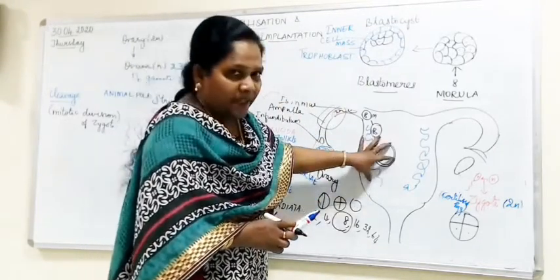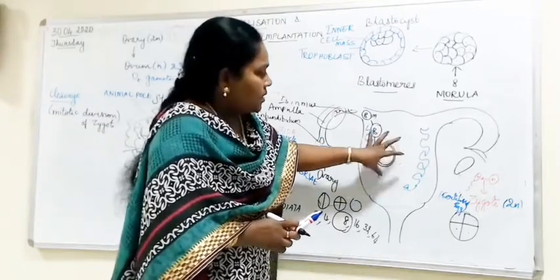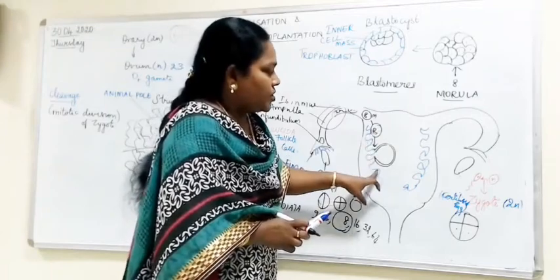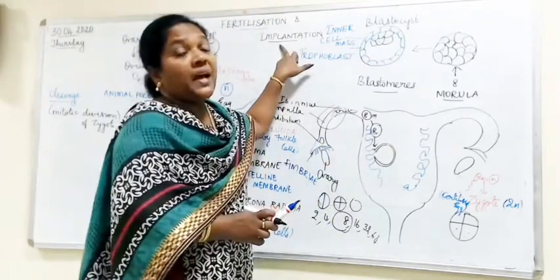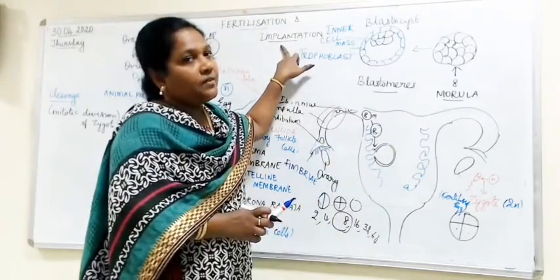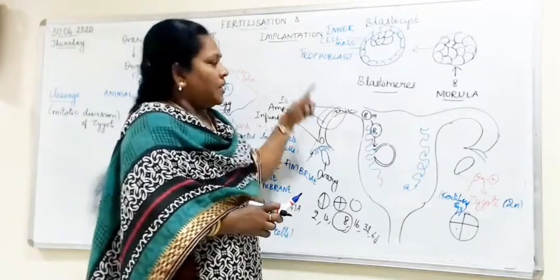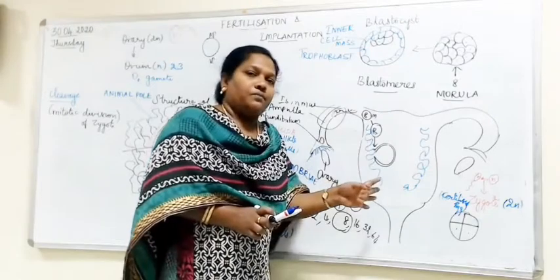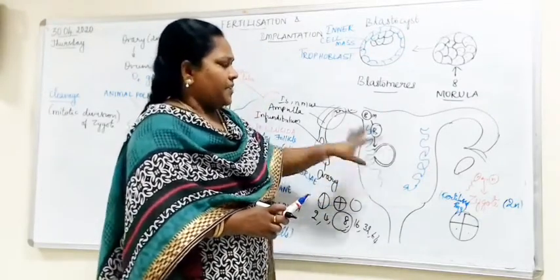The process of the blastocyst getting embedded within the endometrial wall of the uterus is called as implantation. Have you understood what is the term implantation? When the blastocyst gets embedded with the endometrium of the uterine wall. Okay, now what happens after implantation?